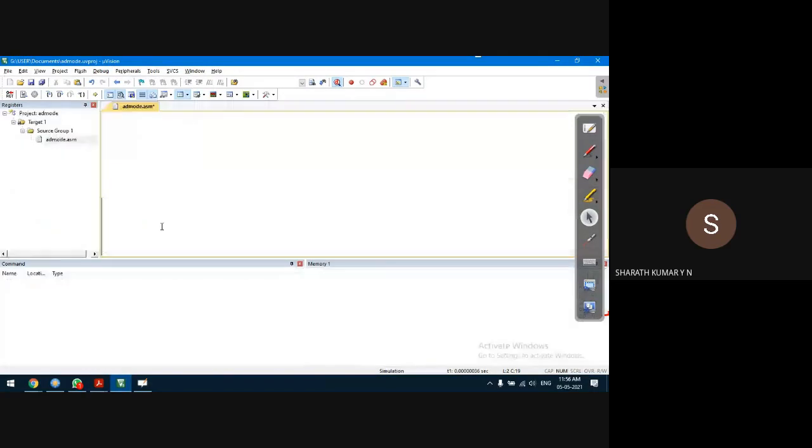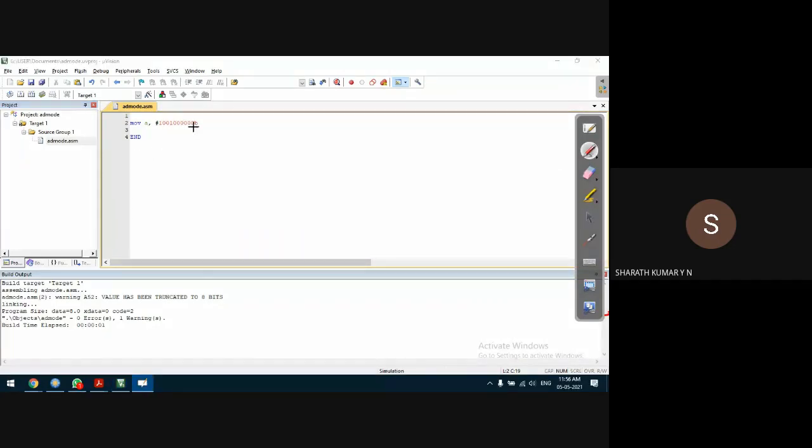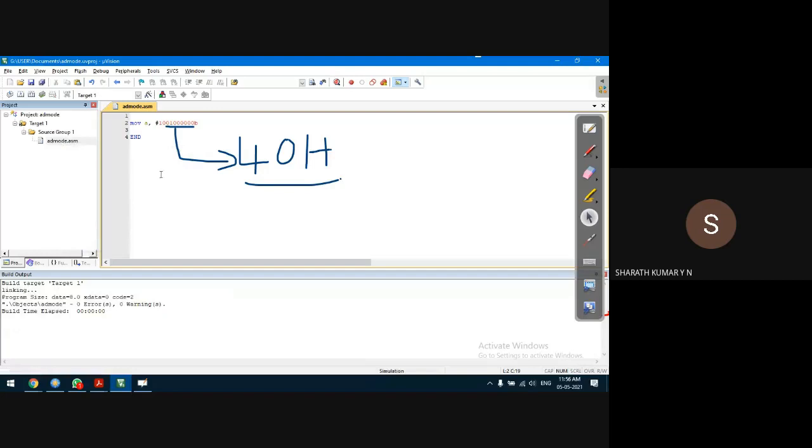What should be the result in the accumulator bits? It should consider only the lower 8 bits. If you consider lower 8 bits, 3, 4, 5, 6, 7, 8, then the data in the accumulator should be 40H. If everything goes well, if what we have understood is correct, the accumulator should consist of 40H. Let us see what is the content of accumulator after running the program.